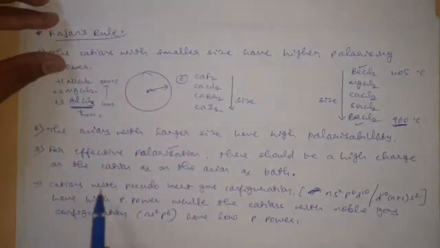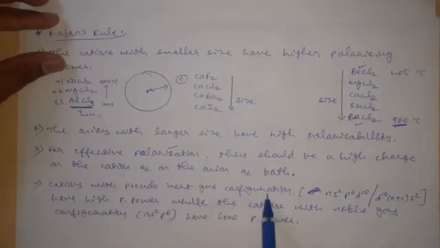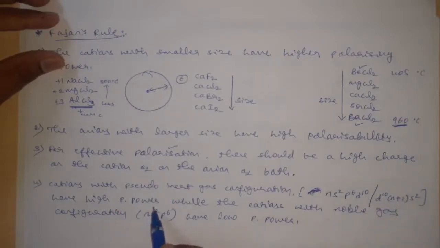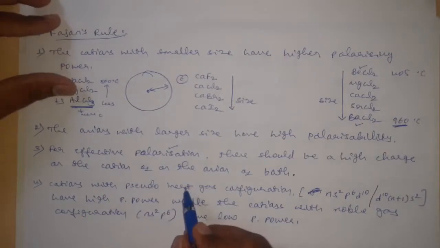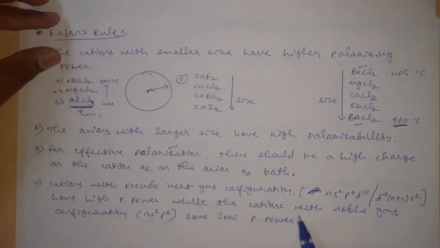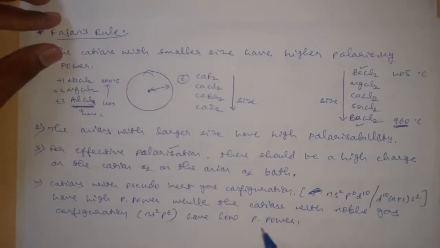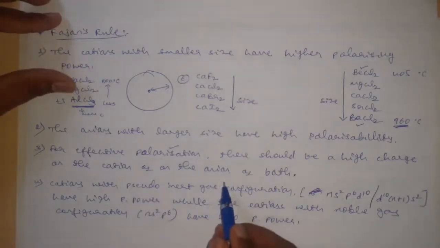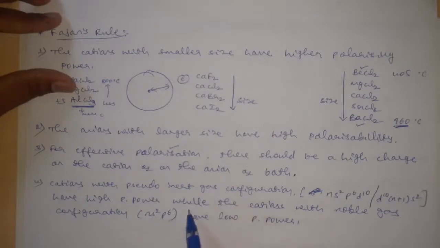The cations with pseudo inert gas configuration, that is of the type ns2 np6 nd10 or (n-1)d10 ns2, have high polarizing power, meaning the polarization is very high, while those cations with the noble gas configuration, that is of ns2 np6, have low polarizing power, meaning the polarization is less. The only reason is the greater effective nuclear charge of this type of cation, and here there is a smaller effective nuclear charge for this type of cations.